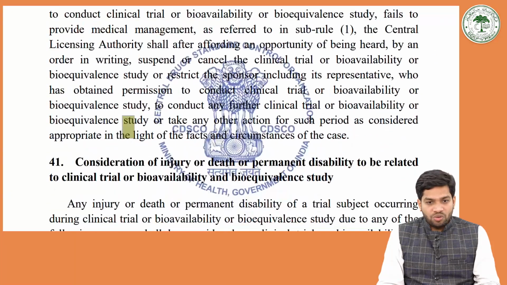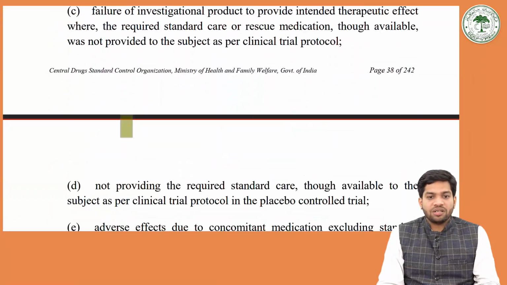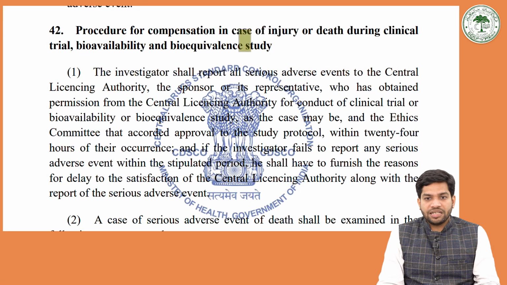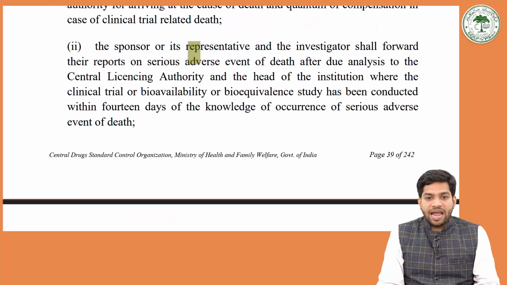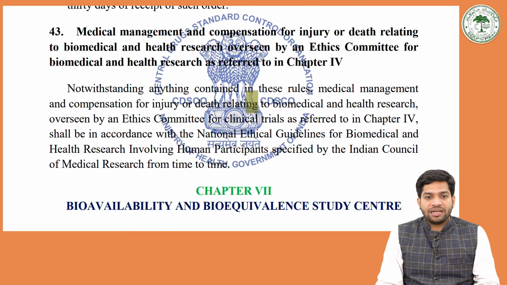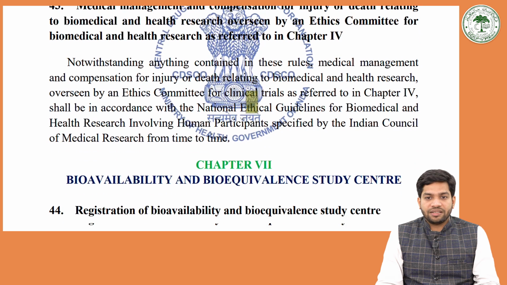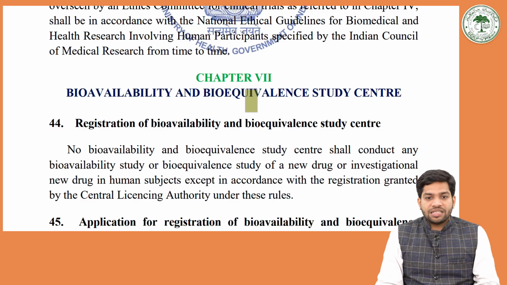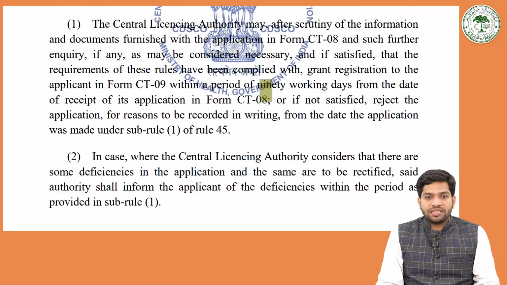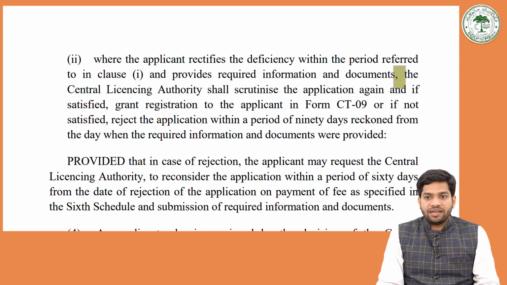So these are all rules related to how to compensate, what should be the methods of calculation of compensation, and the procedure for compensation in case of injury or death during a clinical trial, bioavailability and bioequivalence study. Medical management and compensation for injury or death relating to biomedical and health research overseen by the ethics committee, as referred in chapter 4. Then the registration of the bioavailability and bioequivalence study center. These are all mentioned under the New Drugs and Clinical Trials Rules.